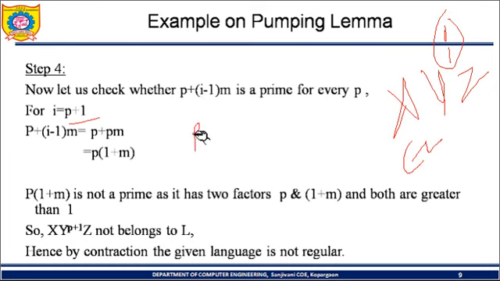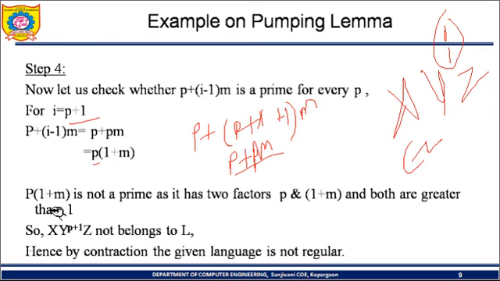Then it will be p plus (i minus 1) into m, so instead of i we put p plus 1: p plus (p plus 1 minus 1) into m. Here 1 will get cancelled, so it will be p plus pm. If I take p common, I'll get p into 1 plus m.